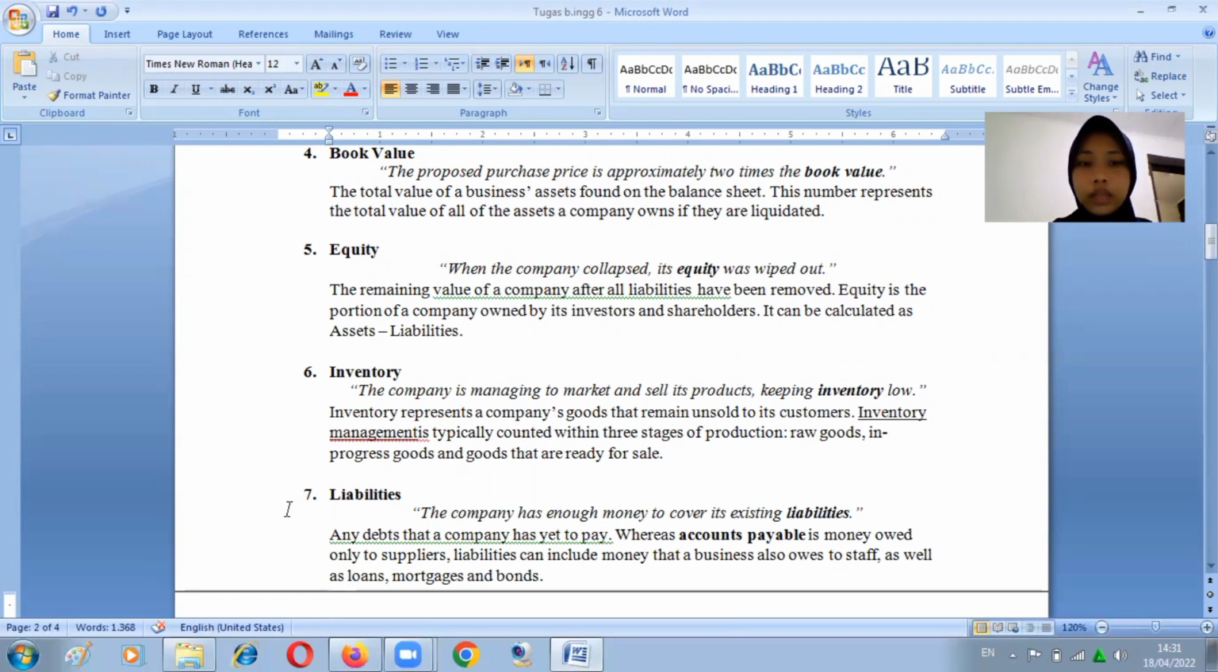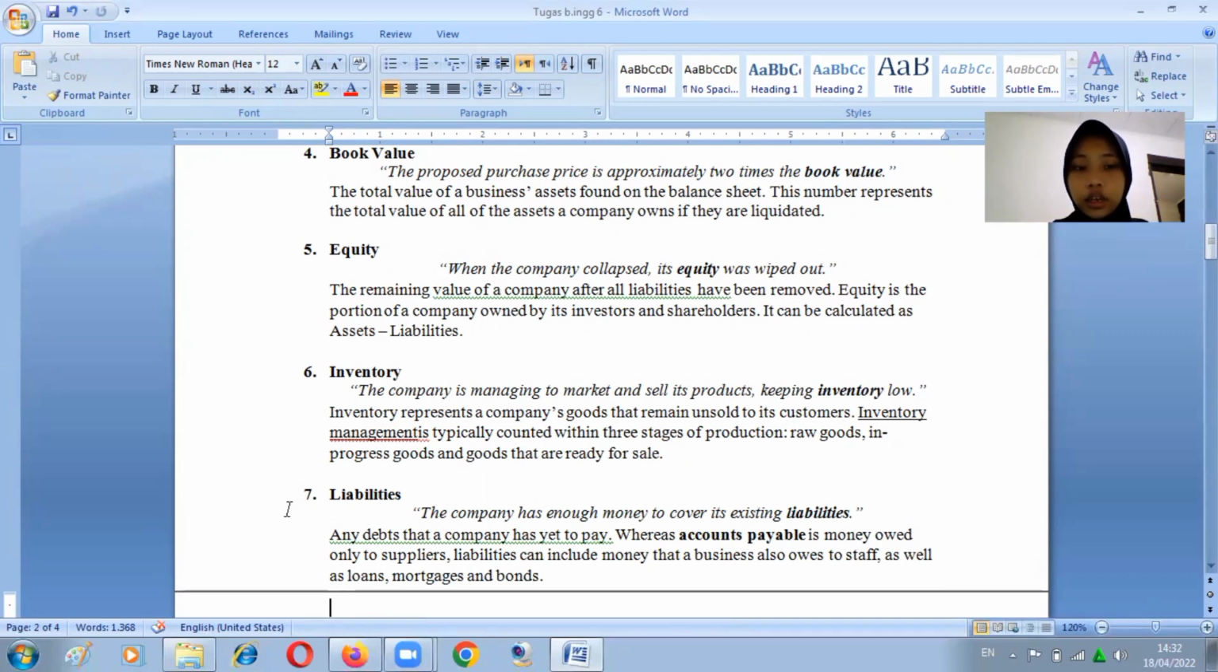5. Equity. When the company collapsed, its equity was wiped out. The remaining value of a company after all liabilities have been removed. Equity is the portion of a company owned by its investors and shareholders. It can be calculated as assets minus liabilities.